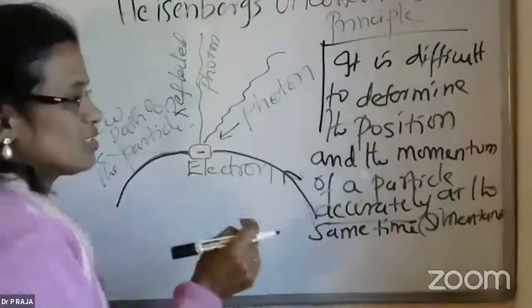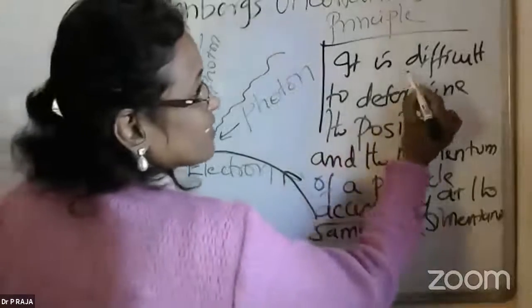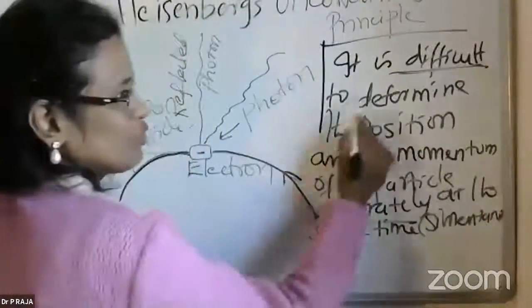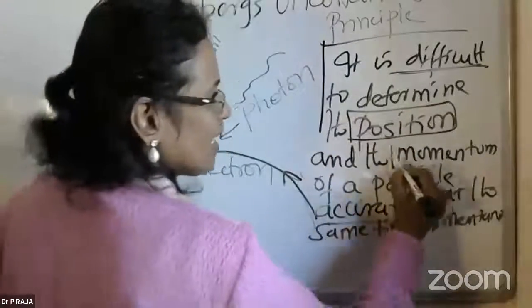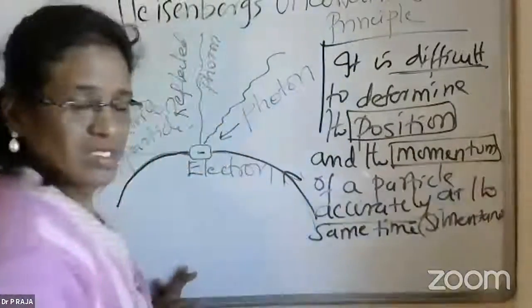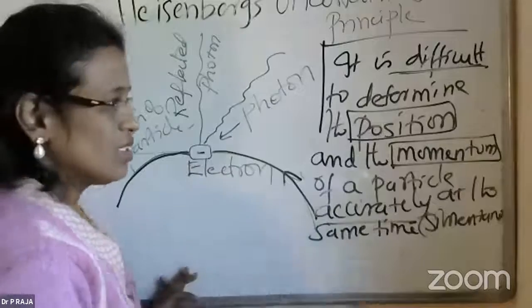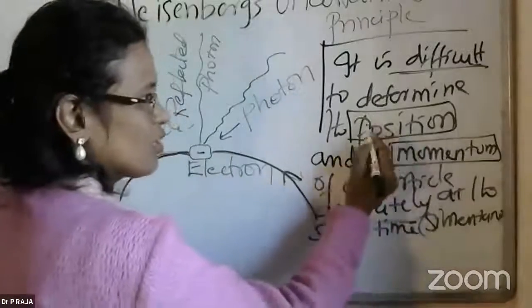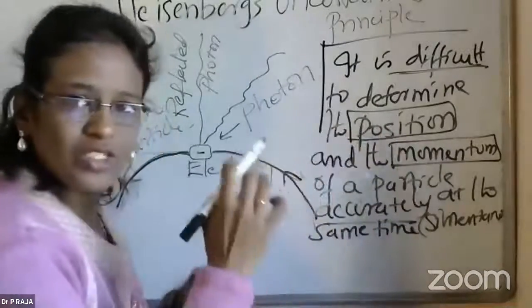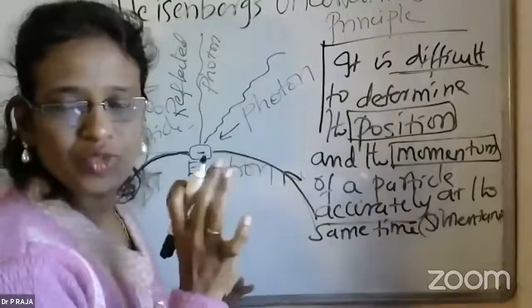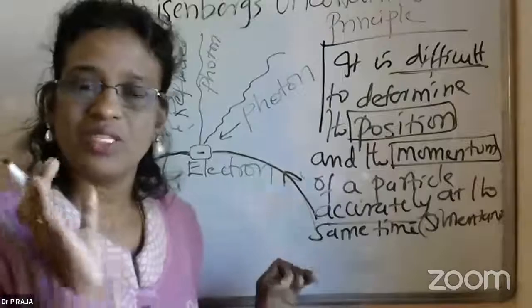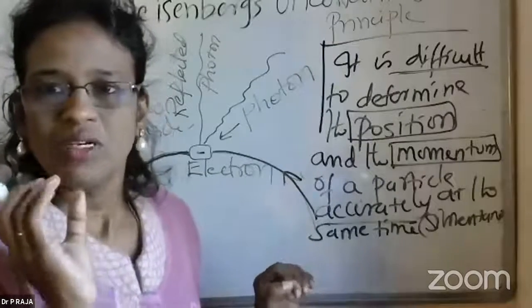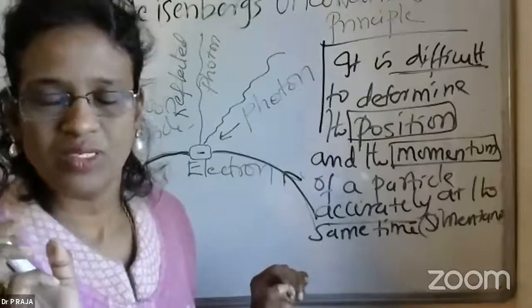So it is said that it is difficult to determine the position of the particle and the momentum when the object is in motion. Momentum is mass into velocity. The mass of the electron is the same, so that is unchanged, but the velocity changes, because momentum p is equal to m into v, right?